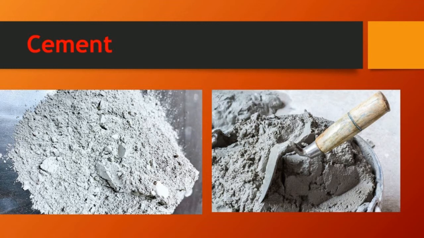It will be ash in color. For making bridges, dams, everything we use cement. To build a house, especially we need cement. The cement is manufactured by crushing naturally occurring minerals such as lime, clay and gypsum.